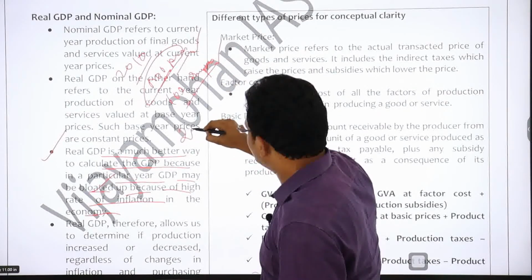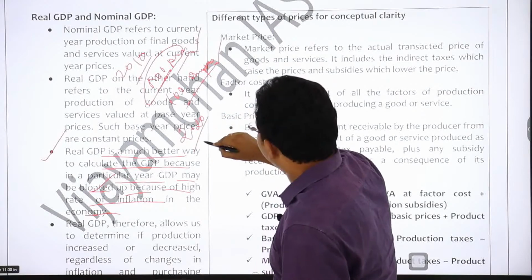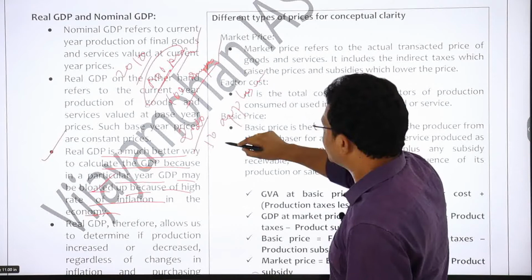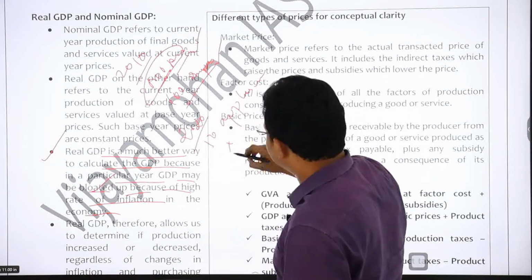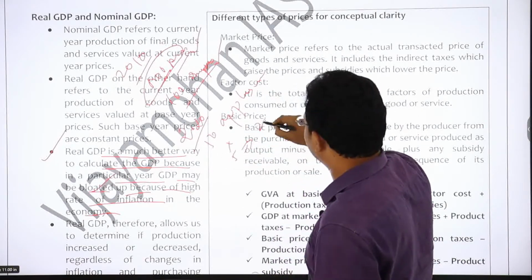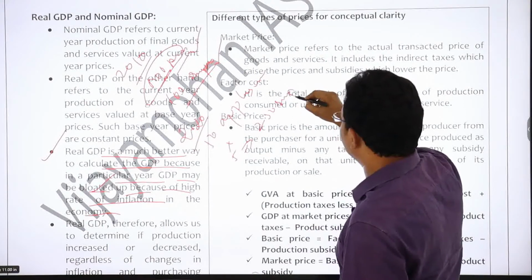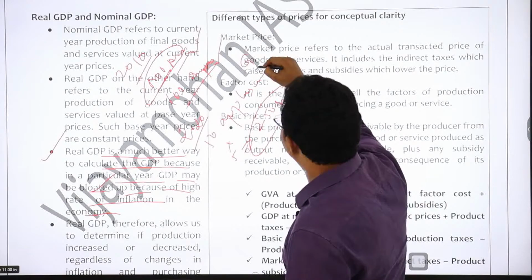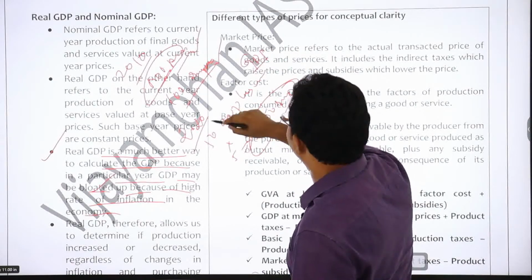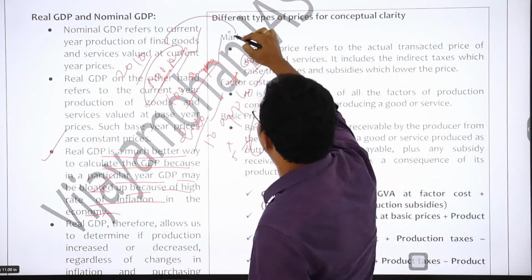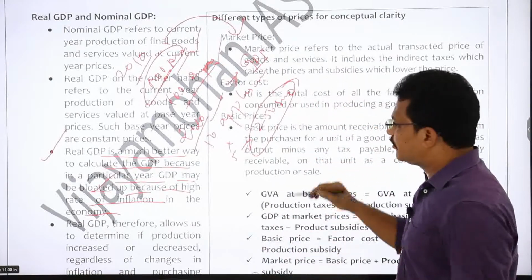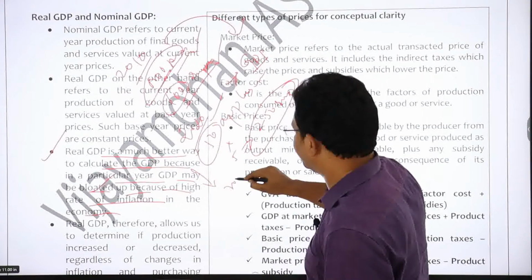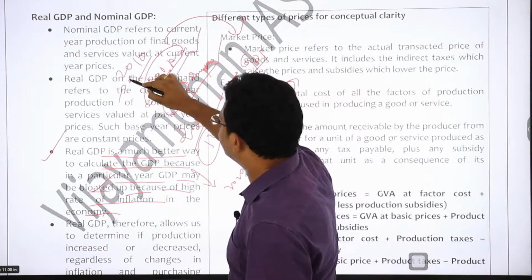And in the year 2020, 50 apples were produced, and the cost of each apple you consider as 5 rupees, then it will become 250 rupees. If you see plainly, you can say that the GDP in 2020 has been more compared to 2010. However, if you observe, the output is less in 2020 compared to 2010.